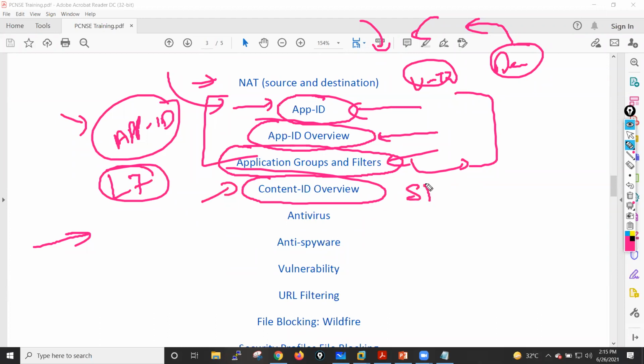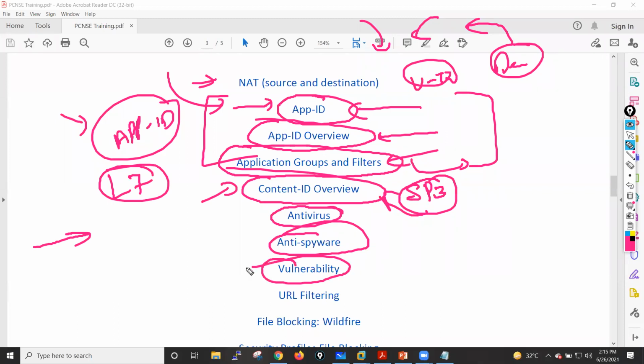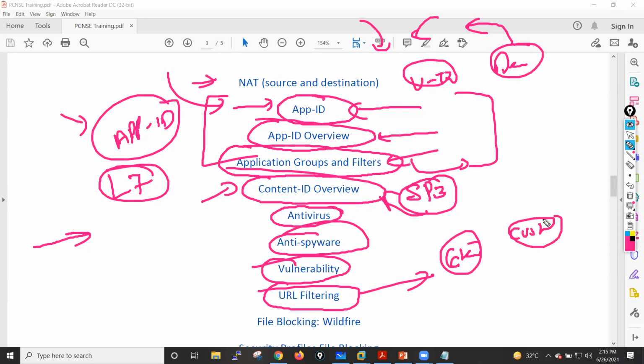And in content inspection, your SP3 will apply here, guys, where we will see what an antivirus profile is, what an anti-spyware profile is, what vulnerability profiles are, and what URL filtering is. In URL filtering, there are so many things which we will discuss. How we can block URLs on the basis of categories, how we can create custom categories, like a custom block list and custom whitelist, how we can configure the EDL, guys, external dynamic list.